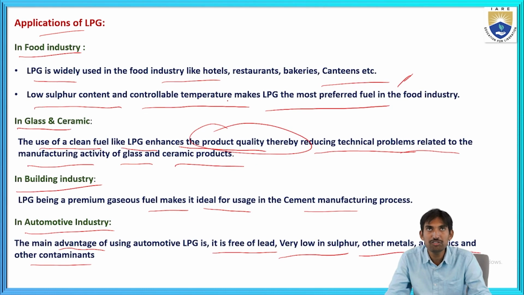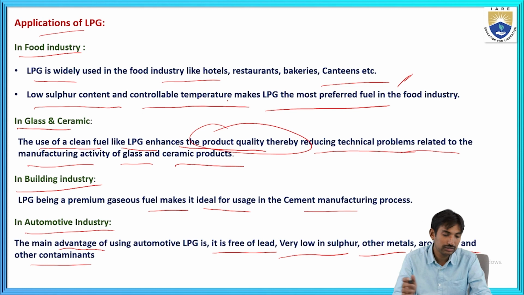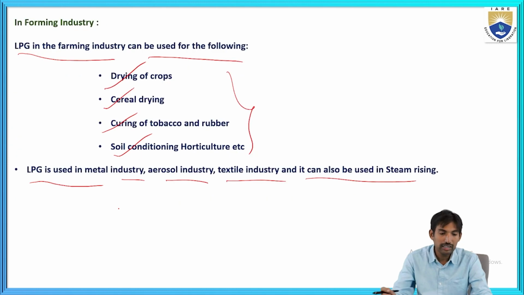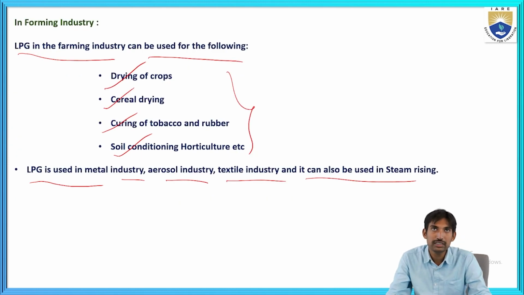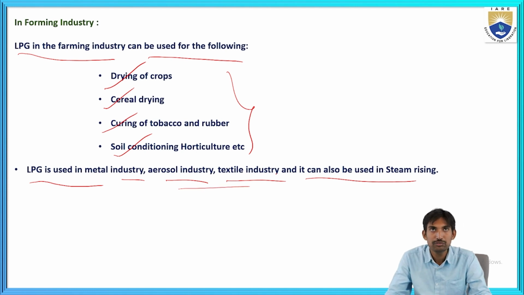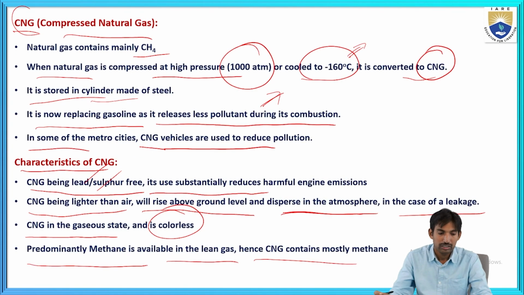These are the applications of LPG. The LPG gas is applied in the food industry, glass and ceramic industries, building industries, automotive industries and the farming industry. How the LPG gas helps in the farming industry and other applications we have also explained. The next gas is compressed natural gas or CNG. The main component of CNG is CH4.